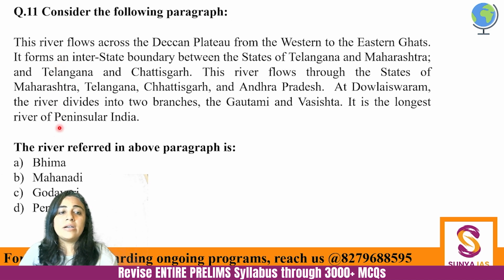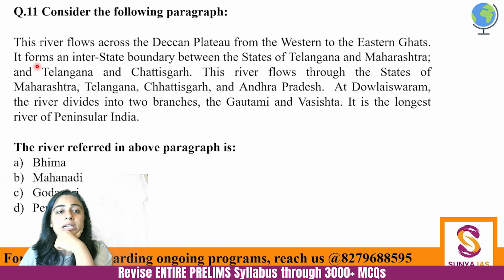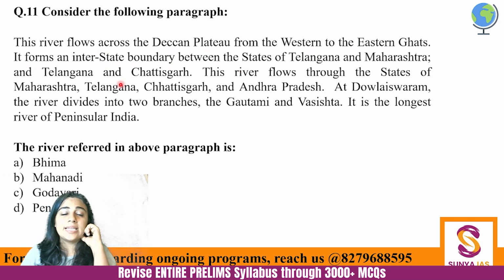Consider the following paragraphs, and there is a huge description about a river, and then there is the name of the river. This river flows across the Deccan Plateau from western to eastern Ghats. It forms an interstate boundary between states of Telangana and Maharashtra and Telangana and Chhattisgarh. This river flows through the states of Maharashtra, Telangana, Chhattisgarh and Andhra. At Dowleswaram, the river divides into two branches, the Gautami and Vashisht. It is the longest river of peninsular India.